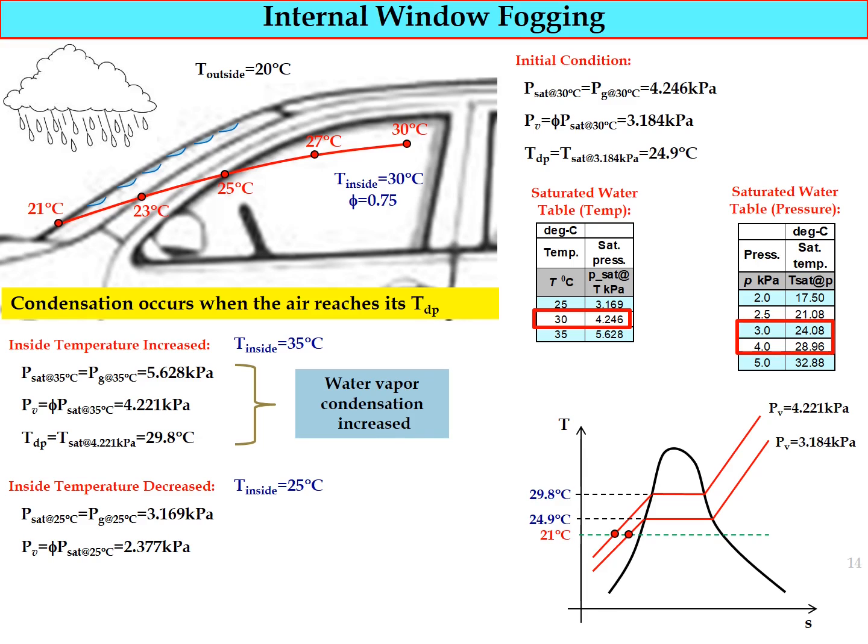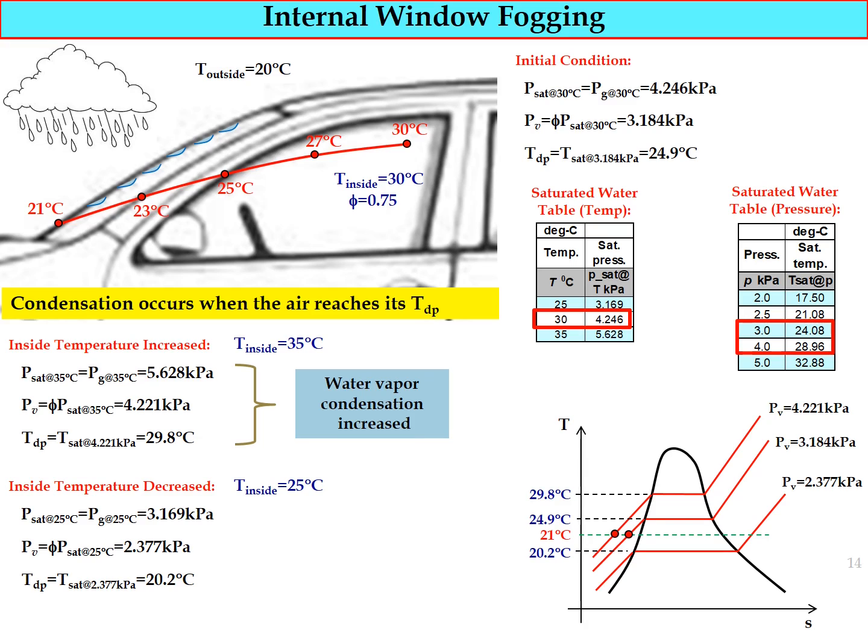And then again find out the value of the new PV at 25 degrees Celsius, where PV equal to relative humidity multiplied by P saturated at 25 degrees Celsius equal to 2.377 kilopascal. And recalculate the dew point temperature. So now the dew point temperature at 2.377 kilopascal equal to 20.2 degrees Celsius. So if we plot on the TS diagram, we'll have a new constant pressure line of 2.377 kilopascal, and we have a new dew point temperature equal to 20.2 degrees Celsius.